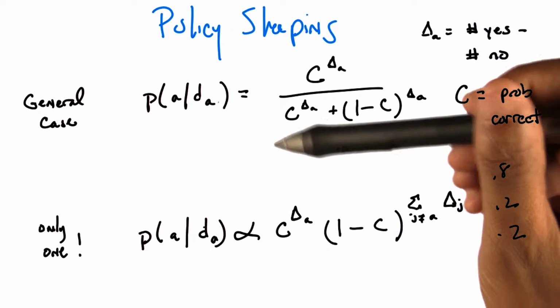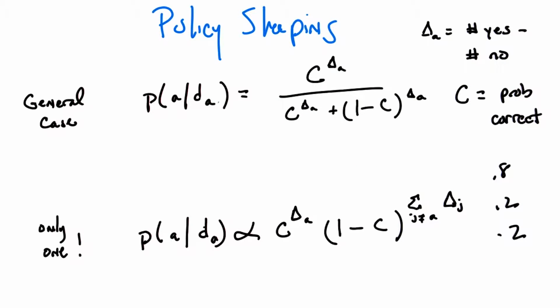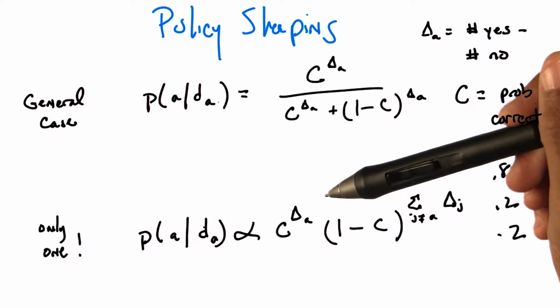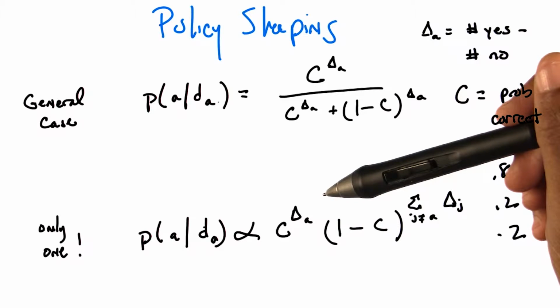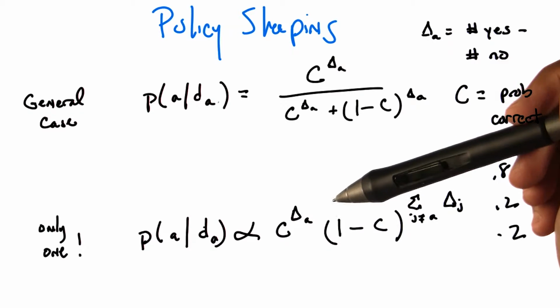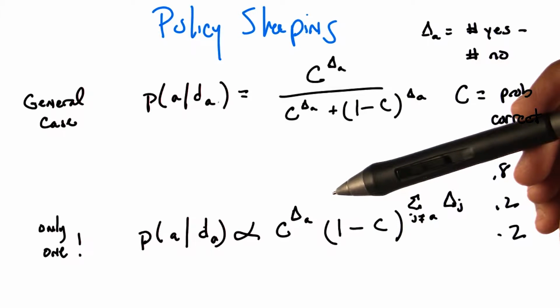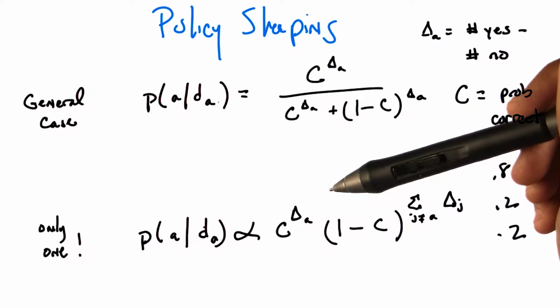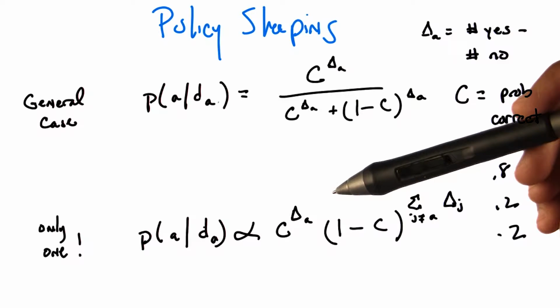So interesting. I'm wondering whether, if we have a C that is A-specific, which is to say the probability that I get it right if it's one kind of thing versus the probability I get it right if it's some other kind of thing, we could probably generalize that C to having a different C for each of the actions. Yeah, we could. I don't want to, but we could.